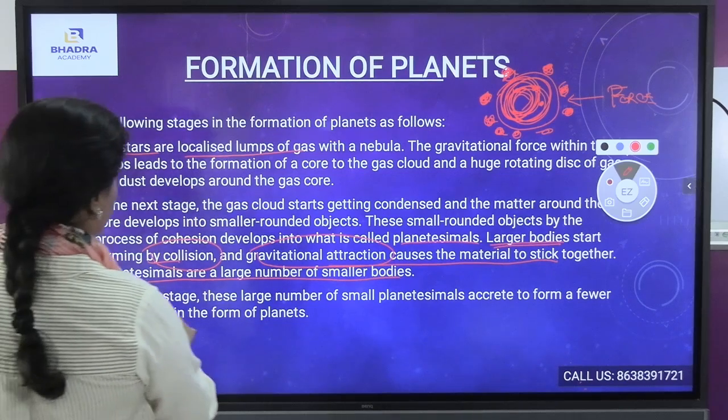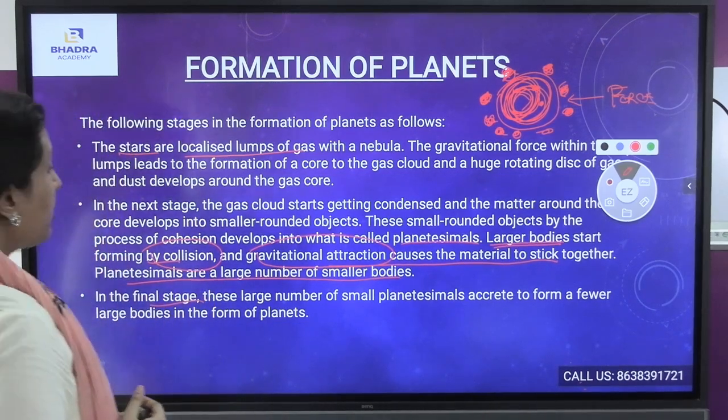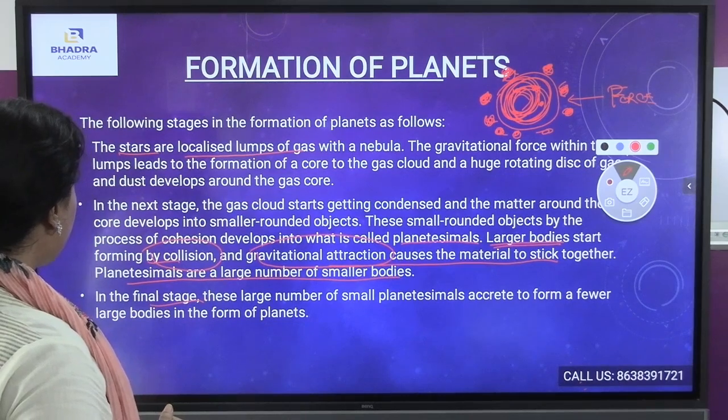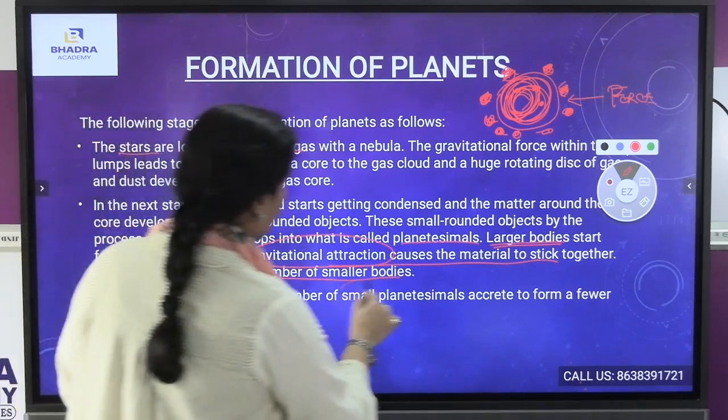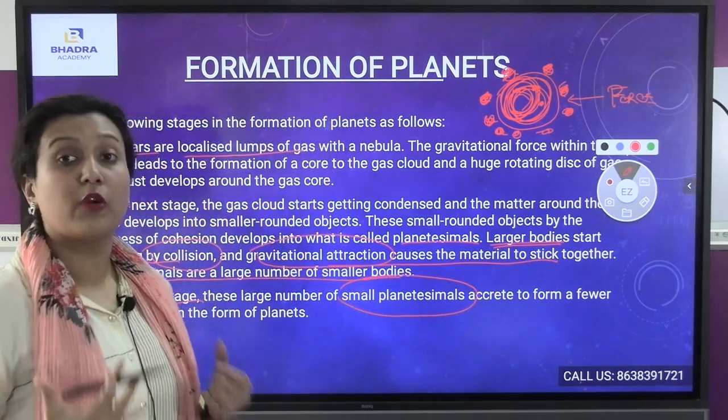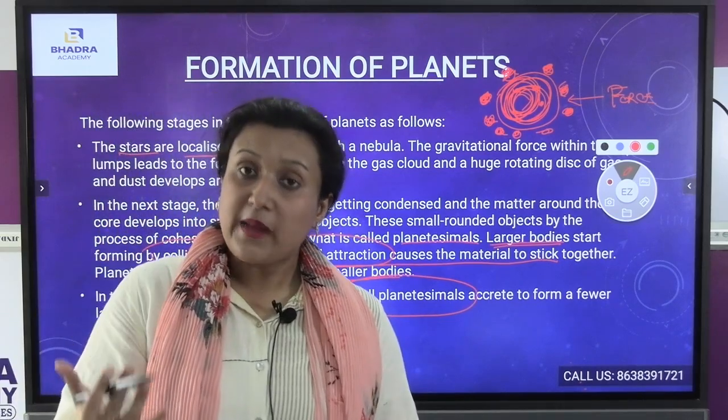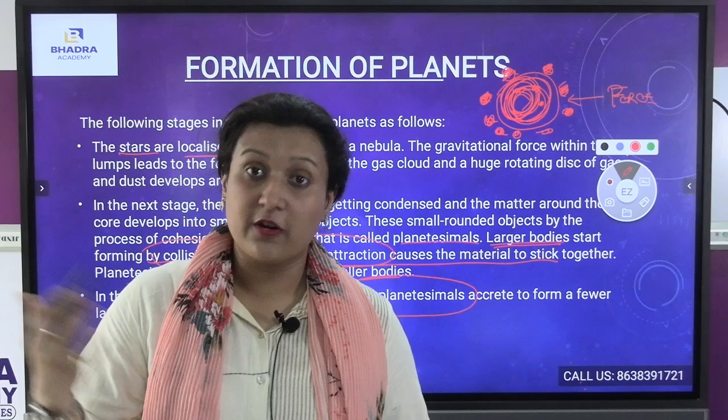Now, in the final stage, this large number of small planetesimals accrete to form fewer, larger bodies in the form of the planets. First the small planets came, and then the larger, bigger planets came.